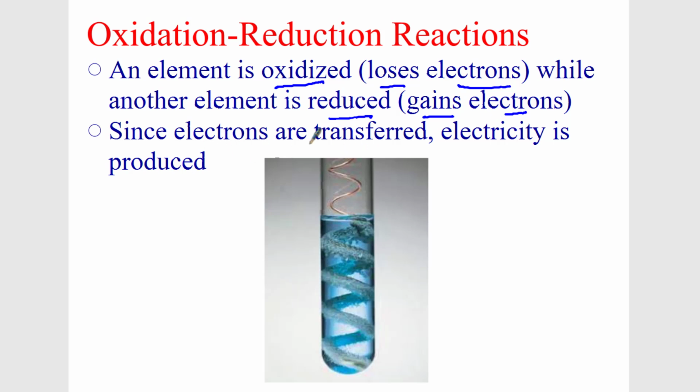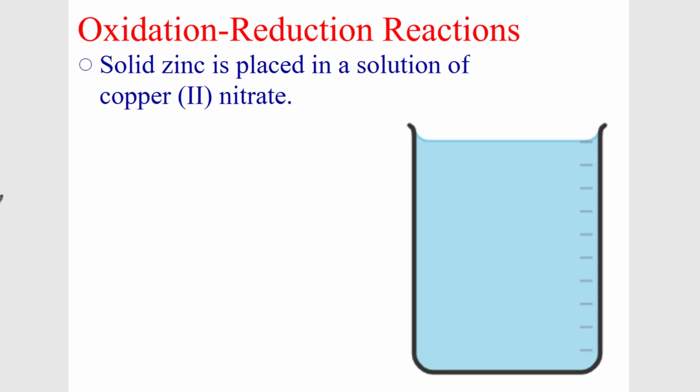And if electrons are being transferred, then electricity is being produced because electrons are moving here. And a great way to remember that is Leo the lion goes grrr. Because losing electrons is oxidation, gaining electrons is reduction. Leo the lion goes grrr, for oxidation-reduction reactions. So let's take a look at what's happening in one of these oxidation-reduction reactions. Here we have a piece of solid zinc. So I'm going to draw a piece of solid zinc.